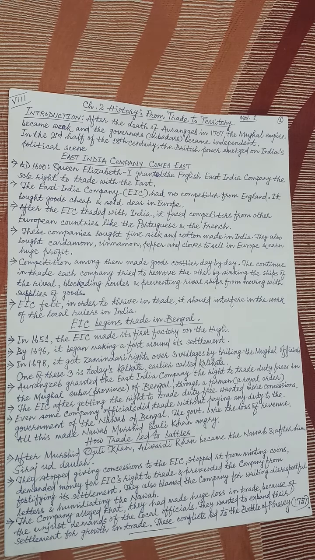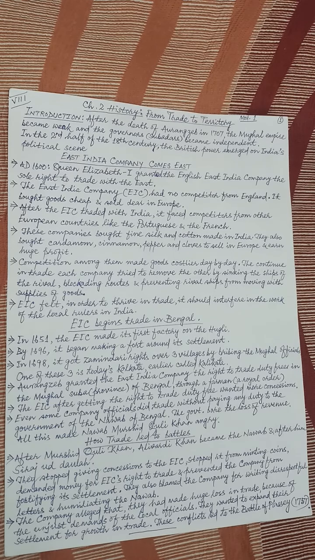They were there. The work of the company was to buy goods cheap and sell them in Europe at a very high price. After the EIC traded with India, it faced competitors from other European countries. I have already said some of those European companies were the Portuguese and the French companies.